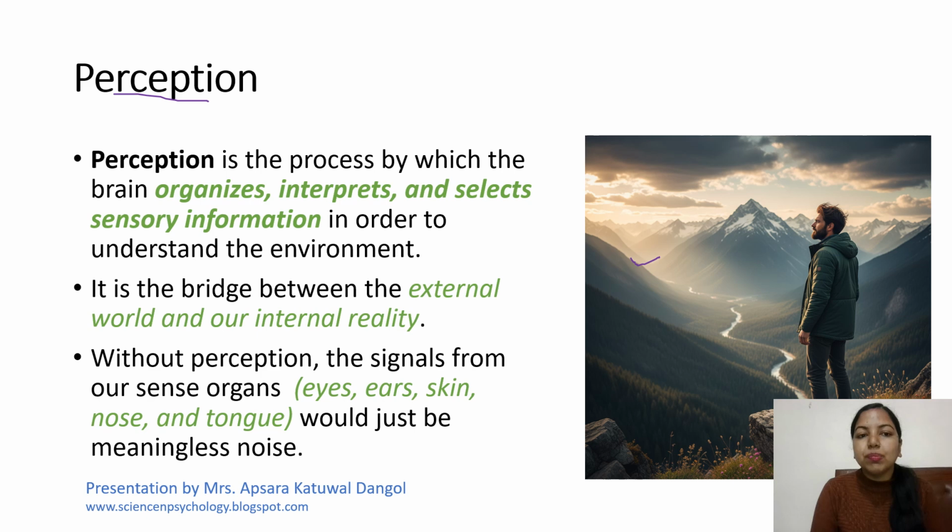Perception is the process by which the brain organizes, interprets and selects sensory information in order to understand the environment. So it is the bridge between the external world and our internal reality. Without perception, the signals from our sense organs, that is eyes, ears, skin, and tongue, would just be meaningless noise. So if we just sense and don't perceive, there is no meaning to our sensation.